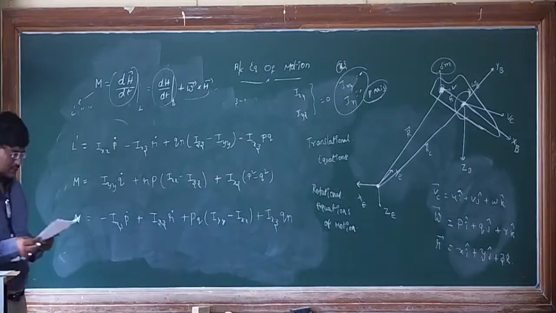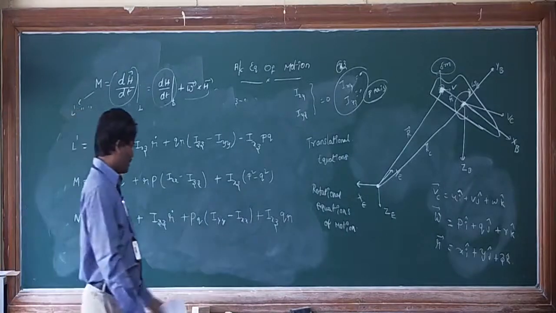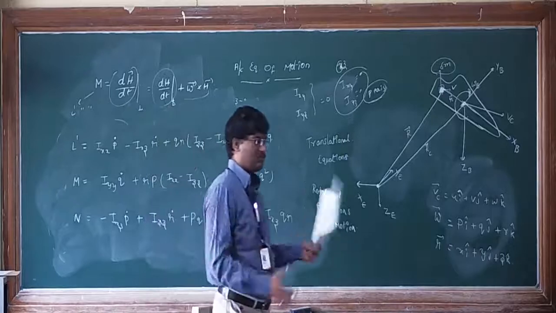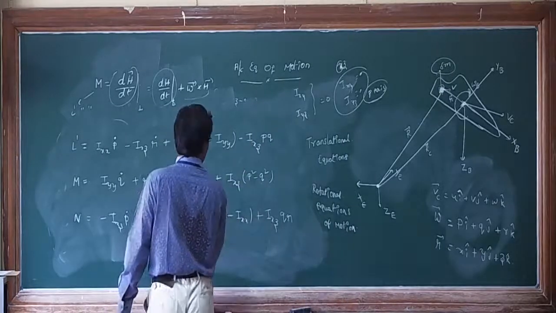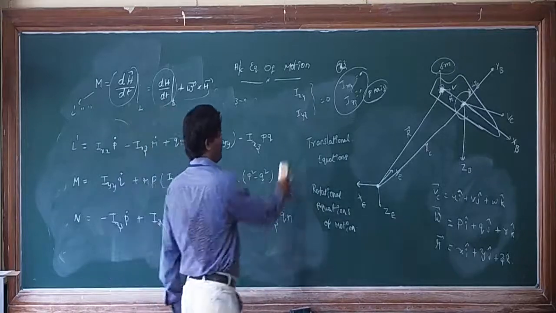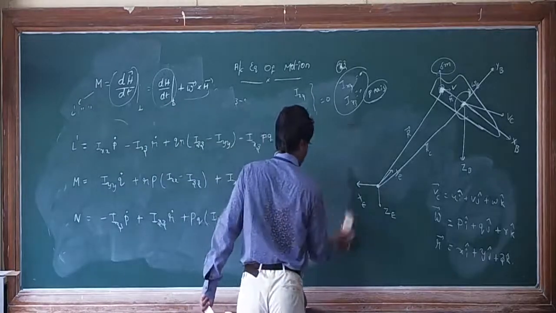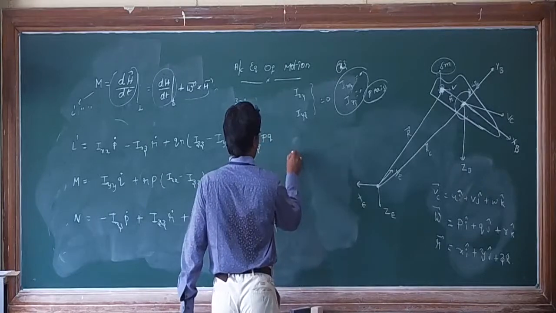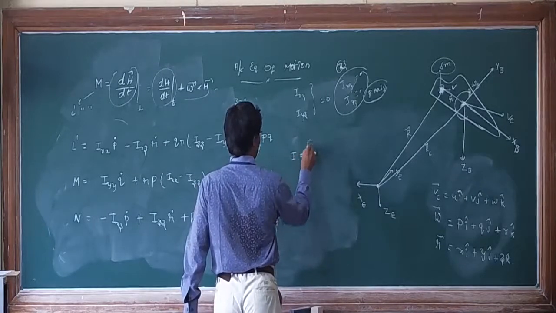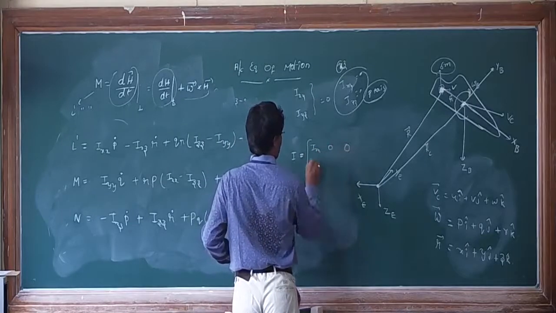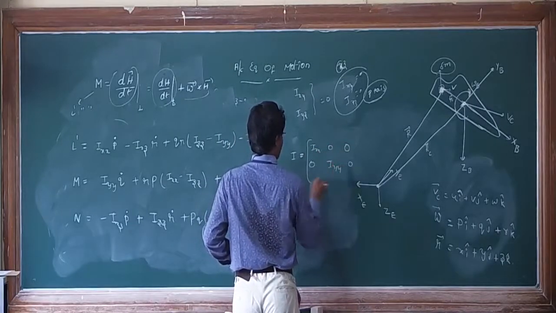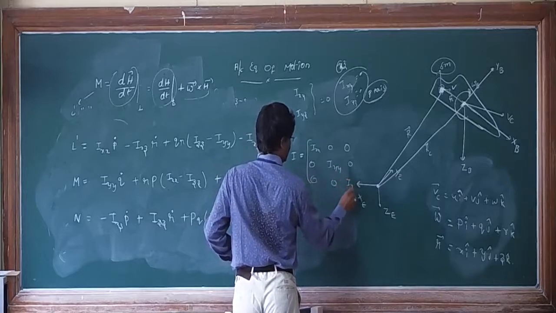If you observe any principal axis system moment of inertia matrix, finally you will get it like this: Ixx 0 0, 0 Iyy 0, 0 0 Izz.